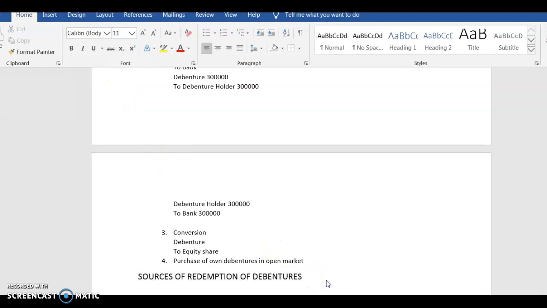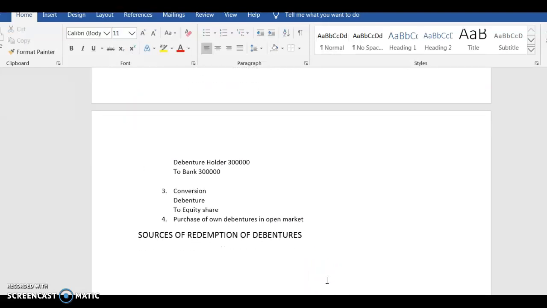Okay, so the sources of redemption of debentures are: one, out of capital, second, out of profit, and the last one is conversion. So let's begin with the first, out of capital.